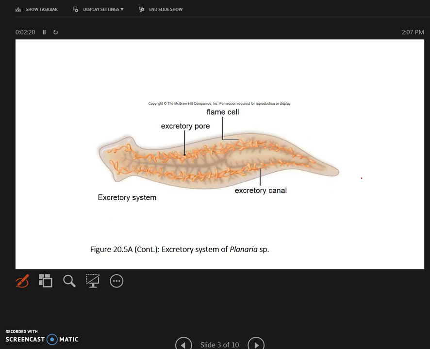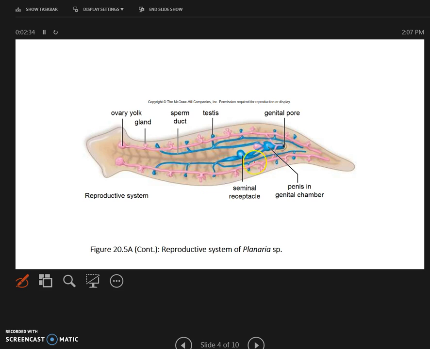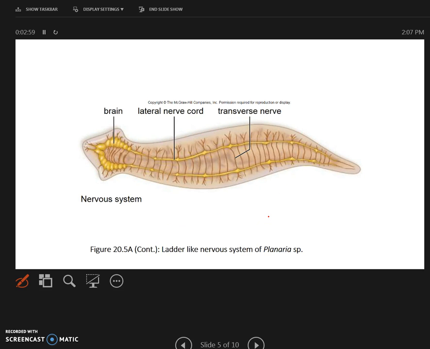Right here, as you can see, is the excretory system. They have special cells called flame cells, and these flame cells form a very primitive excretory system. For the reproductive system, they are hermaphrodites. So let me write down this word for you. Hermaphrodite means they have both the ovary as well as the testes. So they have self-fertilization. They can also have cross-fertilization, that is, one planaria with another planaria.